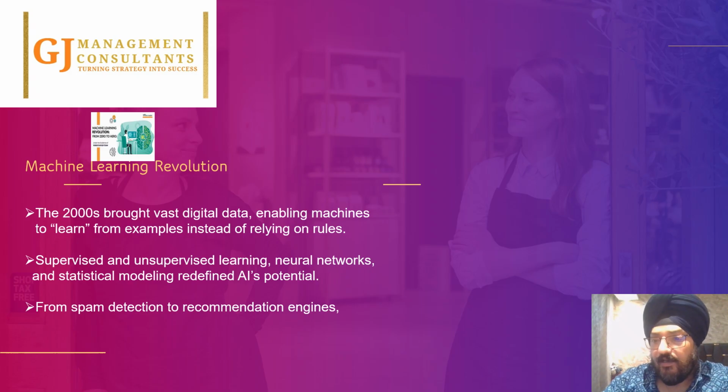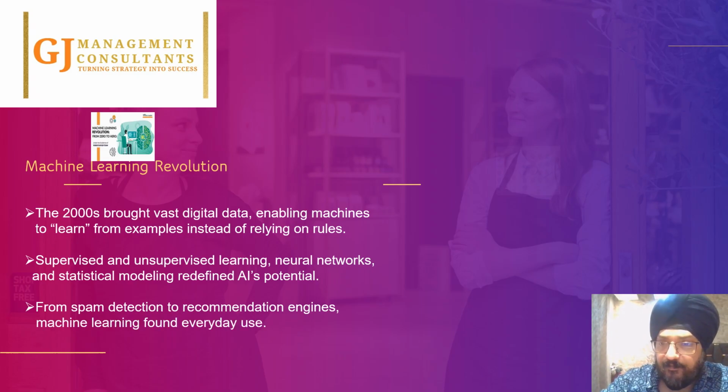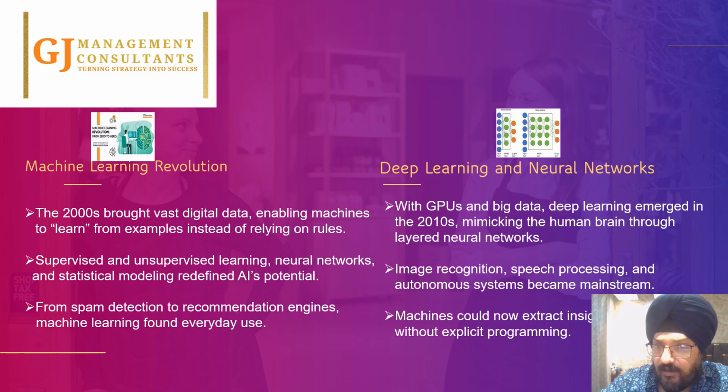So artificial intelligence is a suite, and it's a suite of two basic concepts: the machine learning revolution, and then definitely deep learning and neural networks. So what is machine learning? If I have to describe it, artificial intelligence is the superset. Machine learning is a subset of artificial intelligence, and deep learning is a subset of machine learning. Which means the superset is artificial intelligence, followed by machine learning and then deep learning.